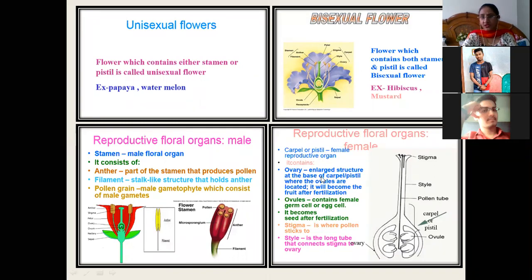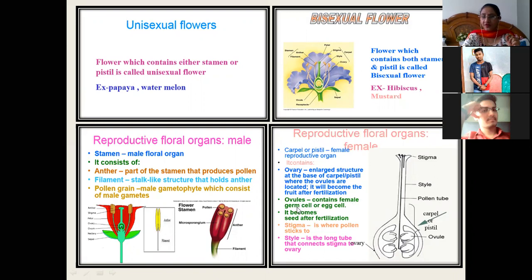Ovary is an enlarged structure. What is an ovary? If it is asked in the exam, since you know that inside the ovary there are ovules, and ovules are the female reproductive part, so the ovary is an enlarged structure at the base of the carpel or pistil where the ovules are located. It will become the fruit after fertilization.